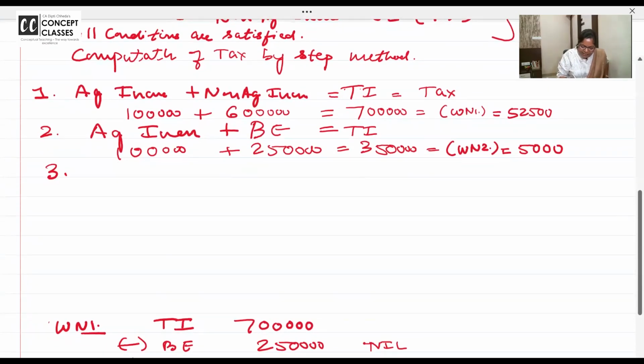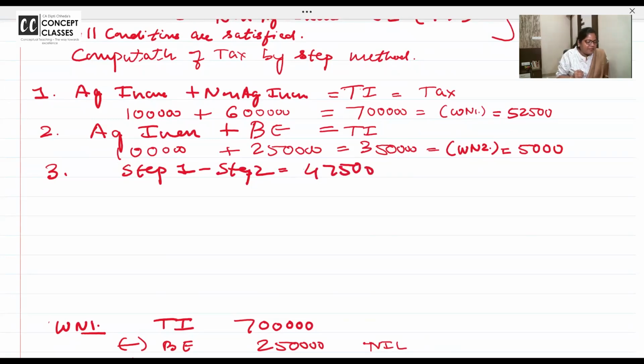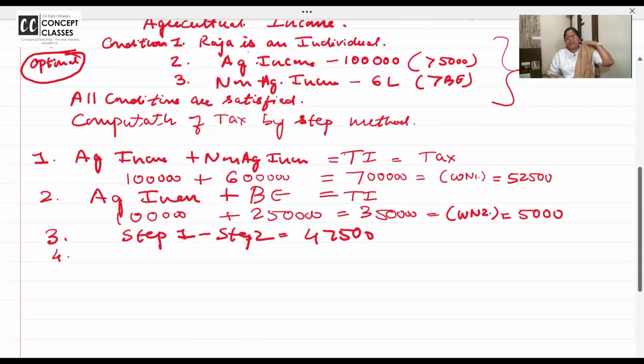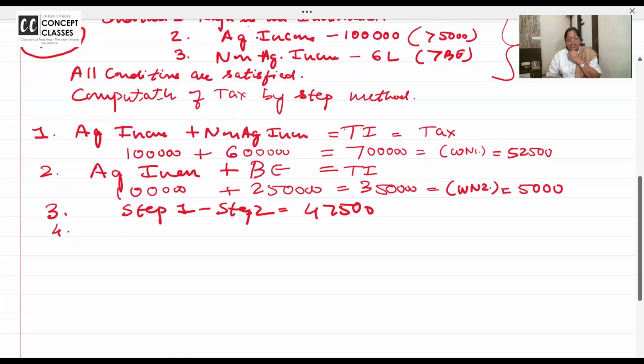Okay. Step 3. What is step 3? Step 1 minus step 2. 52,500 minus 5,000. Is it 47,500? Yeah. Now, rebate. Shall I give rebate? My question to all of you. मुझे कुछ आंसर्स कोरस में चाहिए. रीबेट दूं या ना दूं? No, because income is crossing 5 lakh. Shall I add surcharge? No. Why no? No, ma'am.